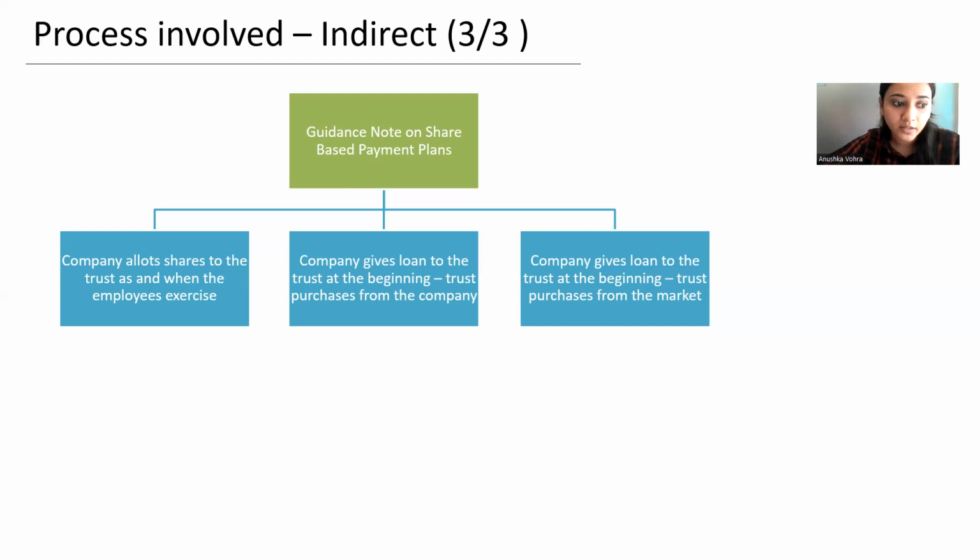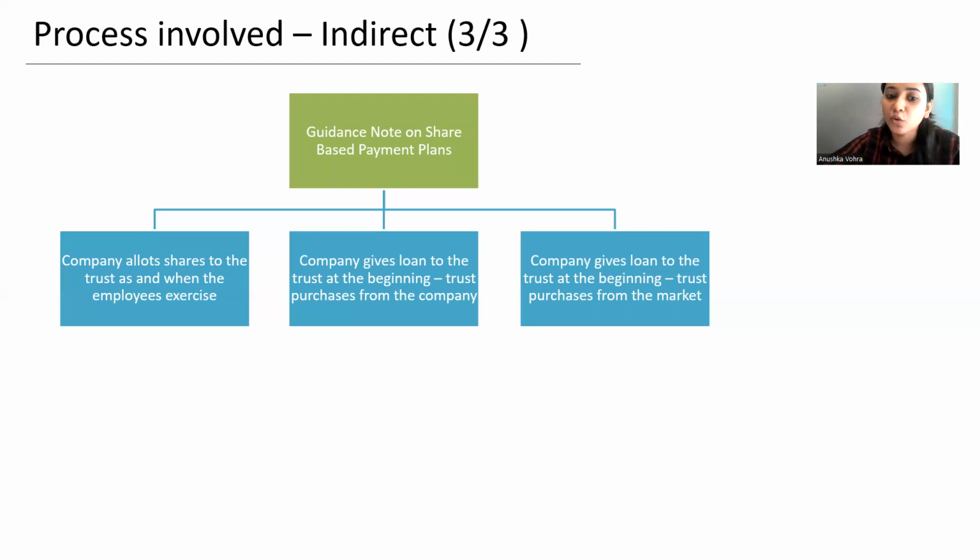Now, one reason for that could be, say for example, the market price of the company share is 100 rupees, and the company is issuing ESOP to its employees at 50 rupees. So when I say that the trust would acquire from the market, in that case the price is 100 rupees and the employee is paying 50 rupees. For the employee, the exercise price is 50 rupees, but if the trust is purchasing from the market, it will have to purchase it at 100 rupees only. So that 50 rupees would not be sufficient to fund that exercise price.